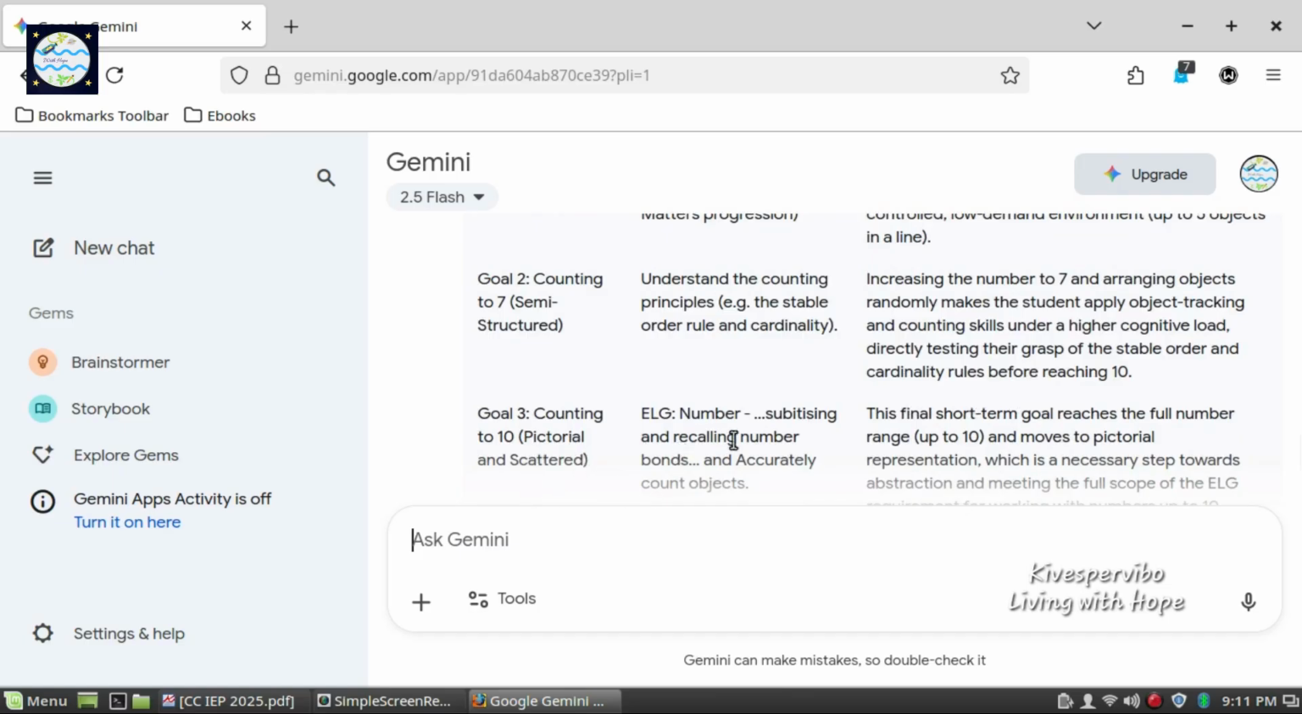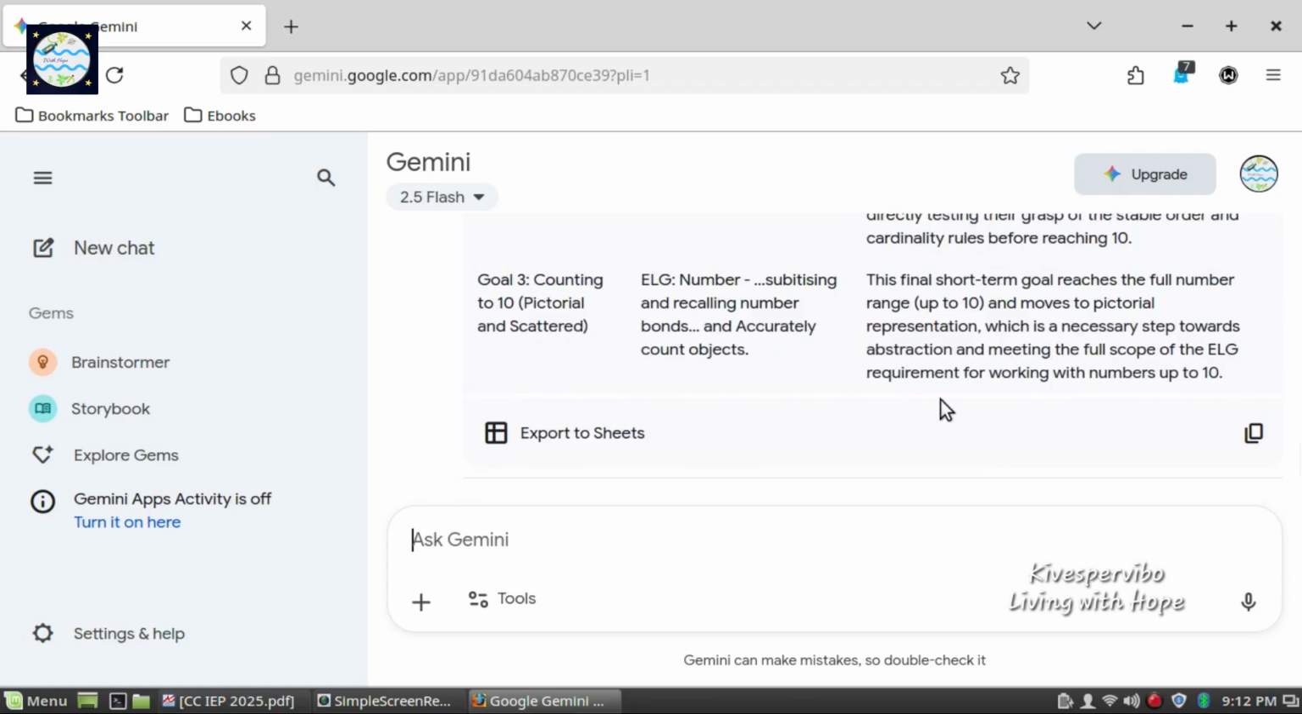Under related EYFS requirement or skill, we have the ELG number that deals with subitising and recalling number bonds and accurately counting objects. Under reason, we have this final short-term goal reaches the full number range, that is up to 10, and moves to pictorial representation, which is a necessary step towards abstraction, meeting the full scope of the ELG requirement for working with numbers up to 10.